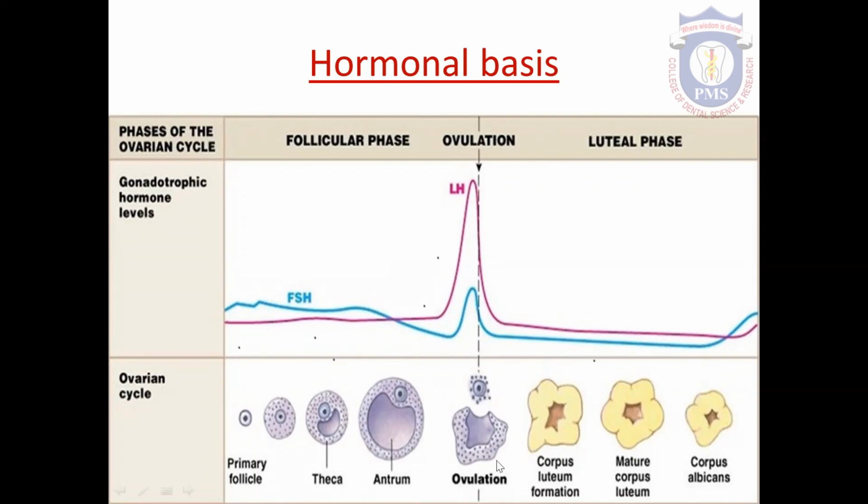Then after the ovulation, the day 14 to 28 is called luteal phase. In this phase, a corpus luteum is formed which secretes large amount of progesterone and small amount of estrogen. And this corpus luteum is maintained by the hormone luteinizing hormone.